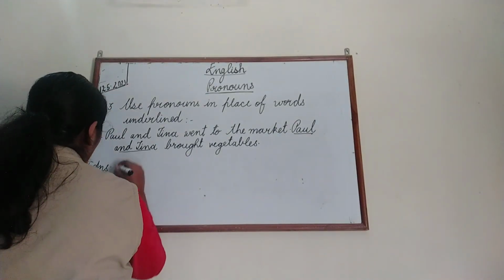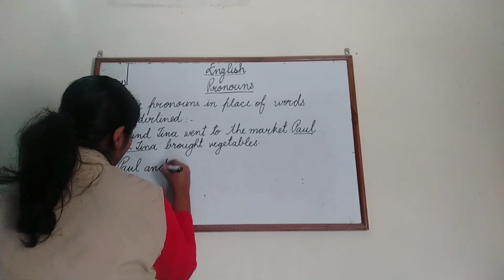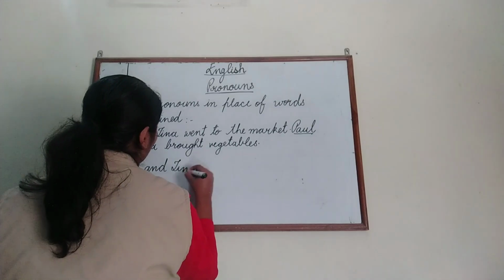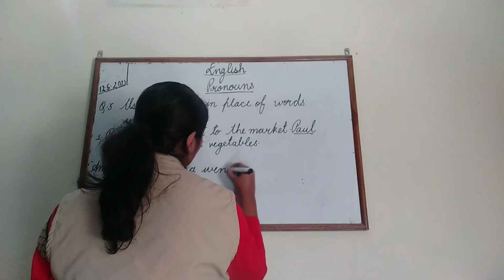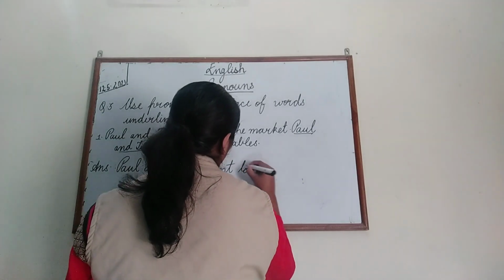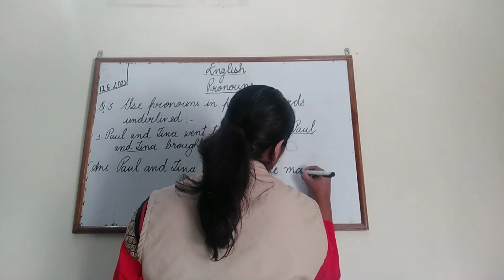Write it down. Paul and Tina went to the market.